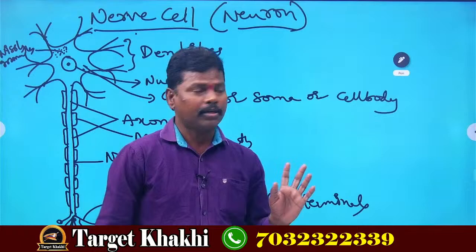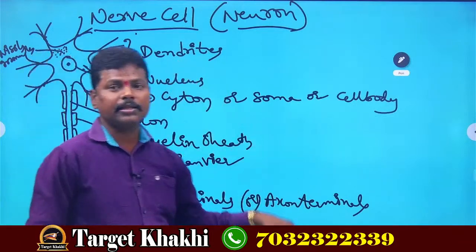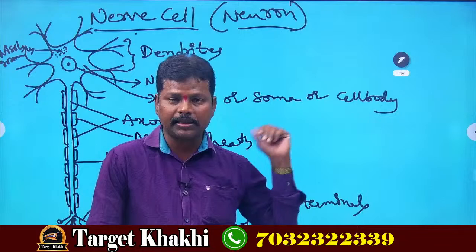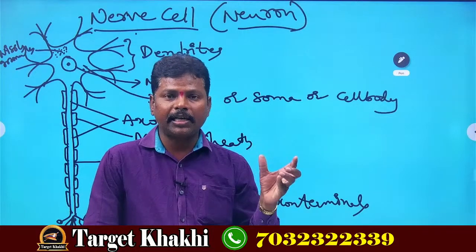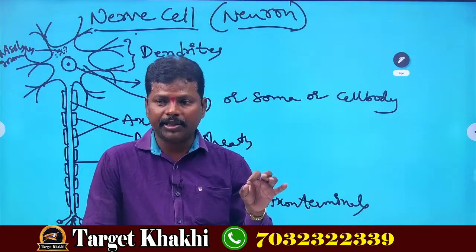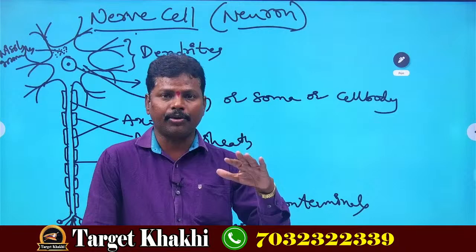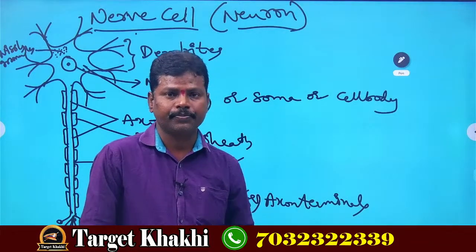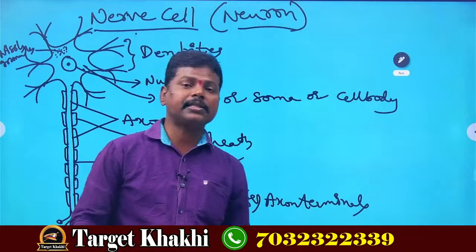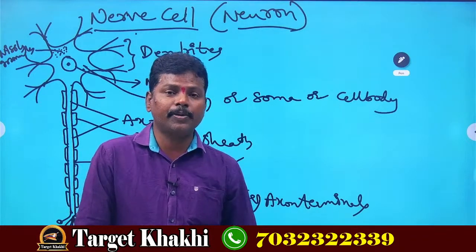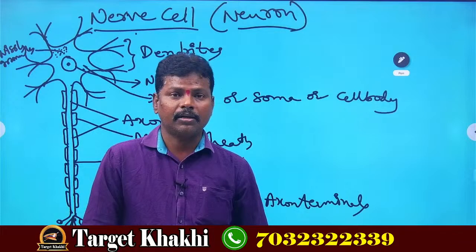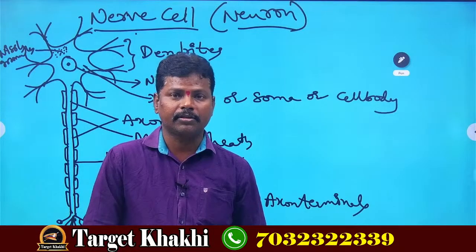Once again, dendrites are hair-like structures present on the cell body. These dendrites help in attaching to another nerve cell or neuron in transmitting signals or messages, because the messages and signals should be passed to the brain, only for reaction. Okay.